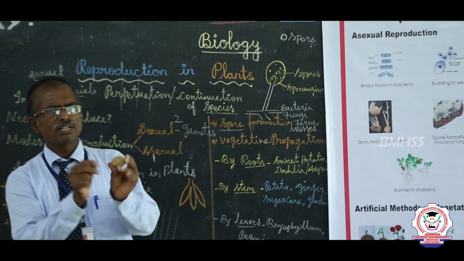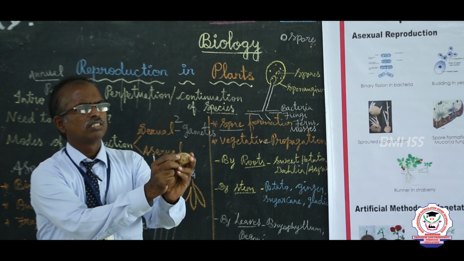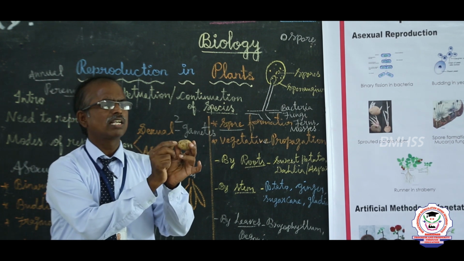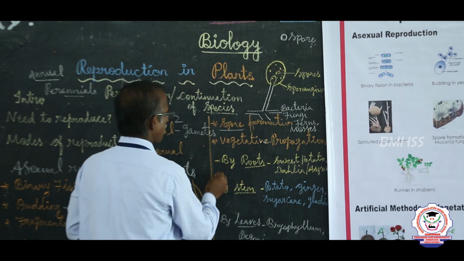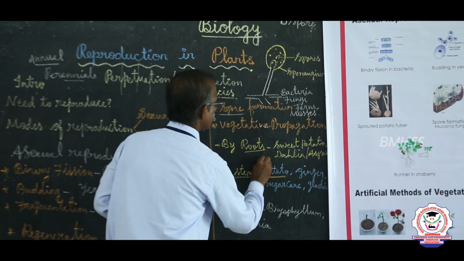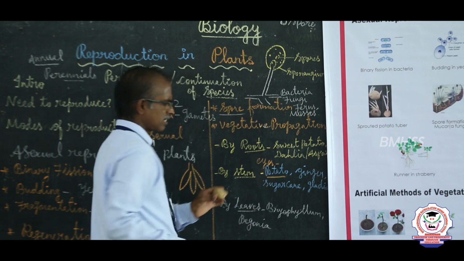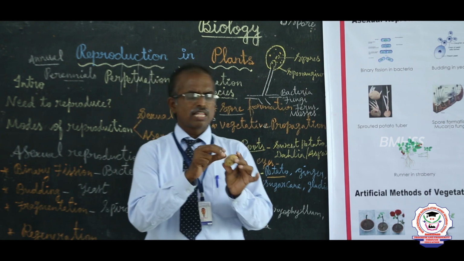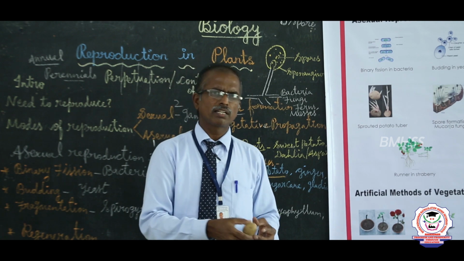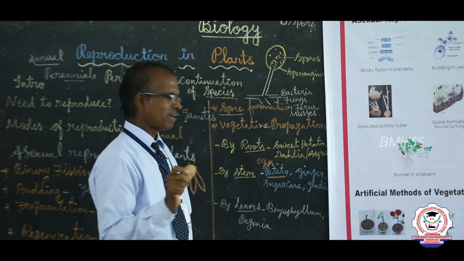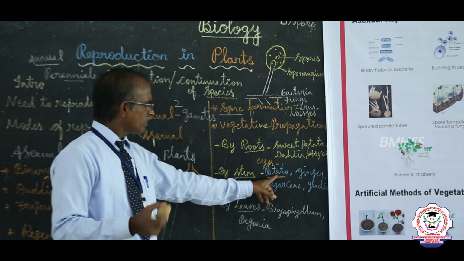It bears very minute, small eyes. That is a bud-like structure. That bud-like structure we call eyes. The potato bears these small structures called eyes. These eyes sprout. Sprout means germinate, to produce a new plant.